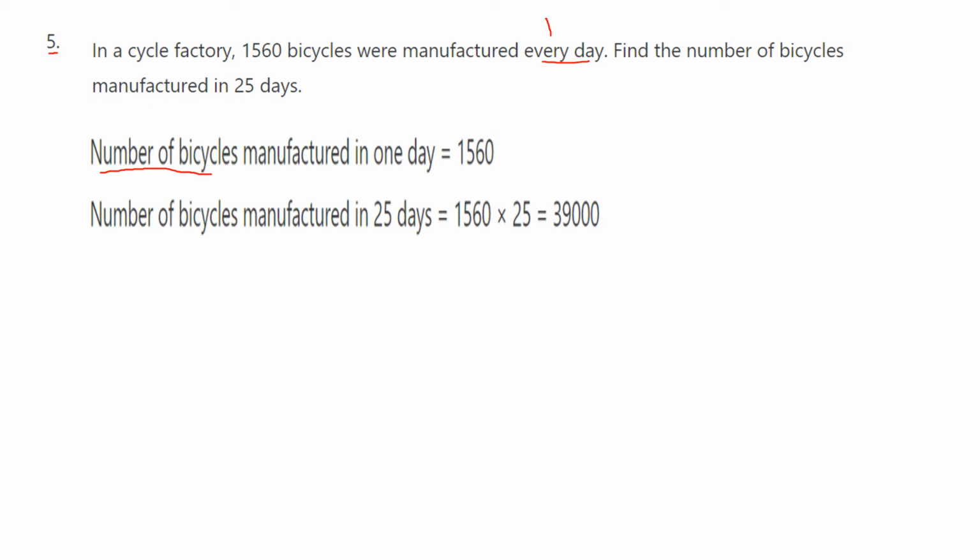Therefore, number of bicycles manufactured in 25 days. Here first we have to find what arithmetic operation we have to do. So here 1 to 25 means one quantity given. We have to find out many quantity means multiplication. So 1,560 into 25.